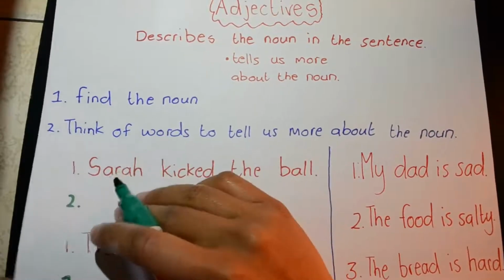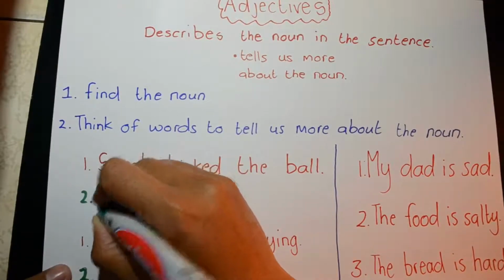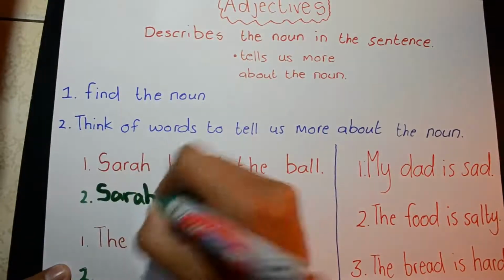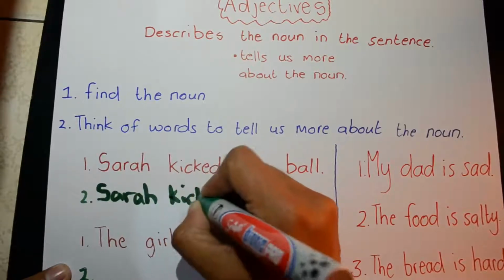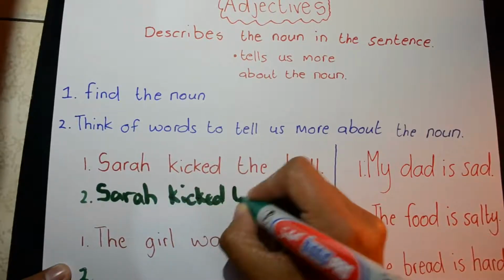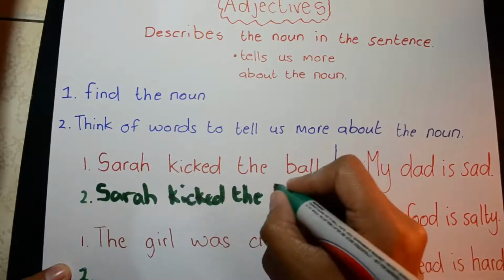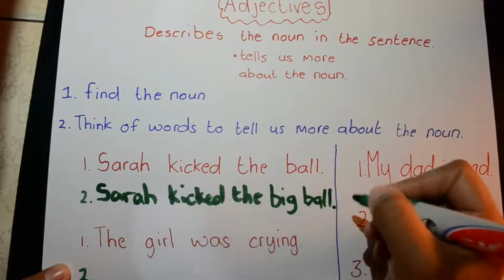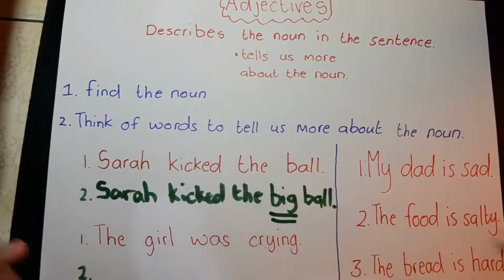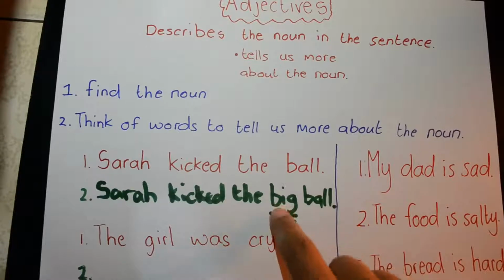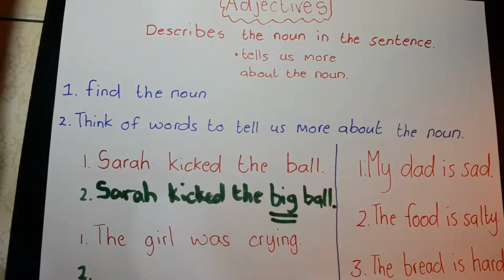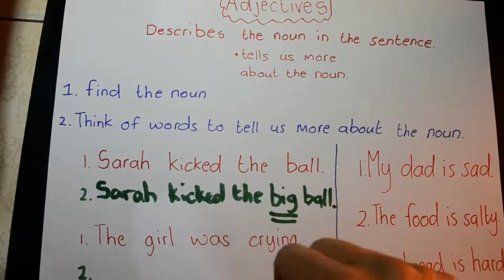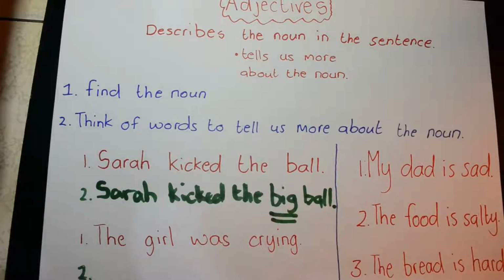Okay, so I would say Sarah kicked the big ball. And my adjective is the word big because it's telling us more about the noun, and the noun is the ball. Okay, so that is what an adjective is. It's telling us the ball is big. It's explaining and describing the ball.